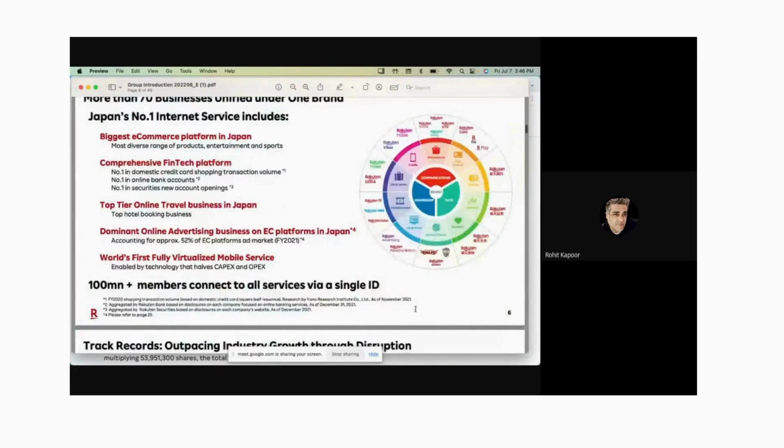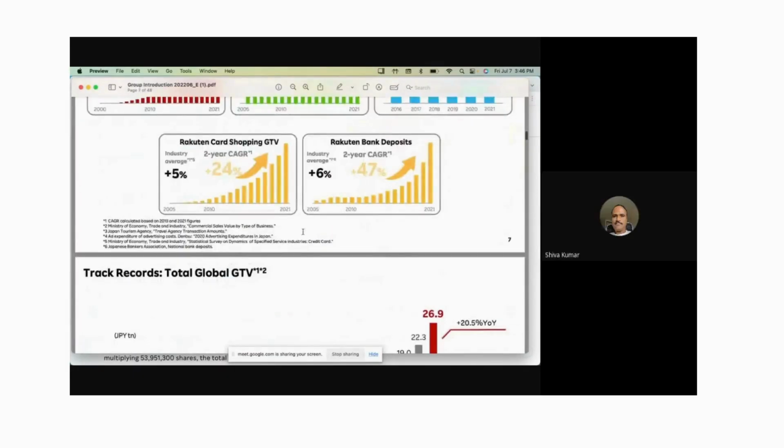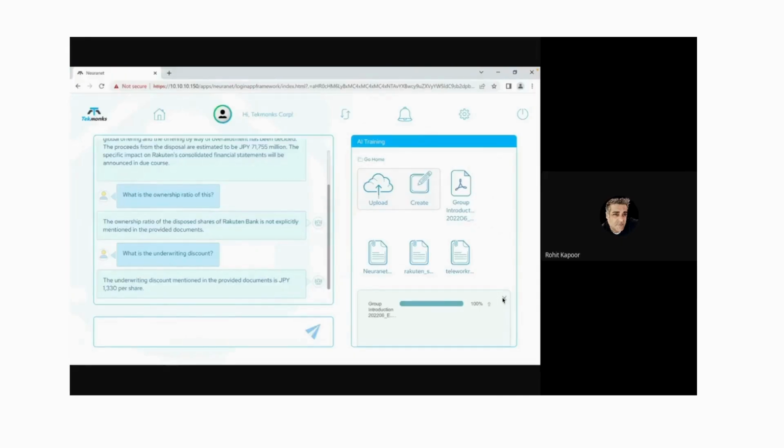There's this kind of a graph. There is this one. Oh, okay. That's good enough. So, okay, I can say Rakuten card. What is the industry average, for example, or what is the CAGR for Rakuten shopping card? Assuming that it's done reading this document, that is. So it's reading this one right now. So let's see. If everything goes well, we should be able to make this work. But it's still reading because it's a big document.